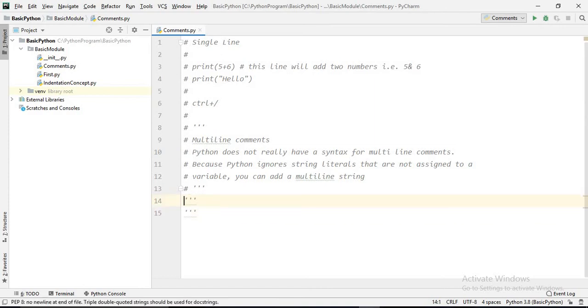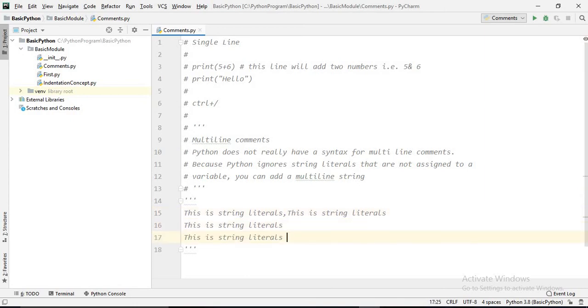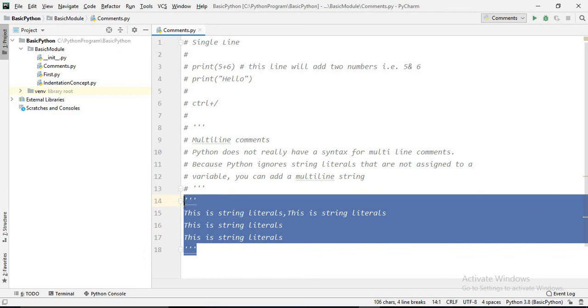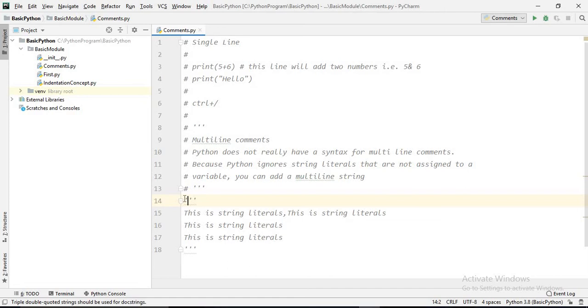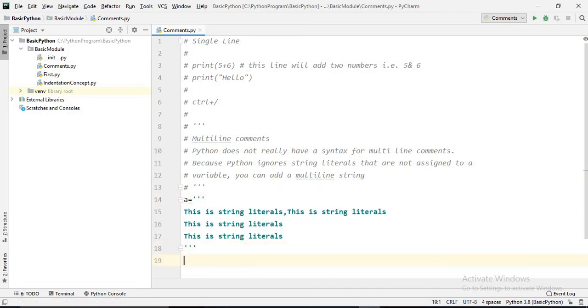This is a string literal, and we can write as many lines as we want. But this will be treated as a comment as long as we do not assign it. Let's suppose we assign this one to a, and then print a.